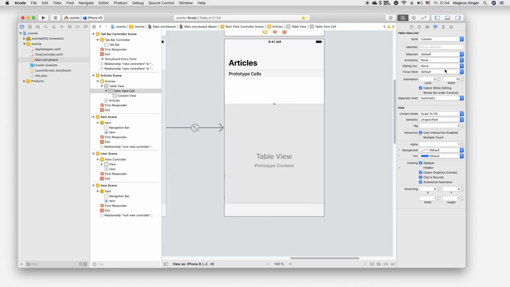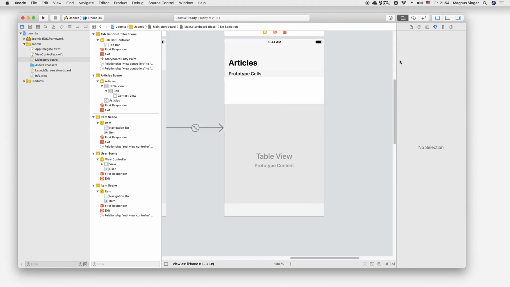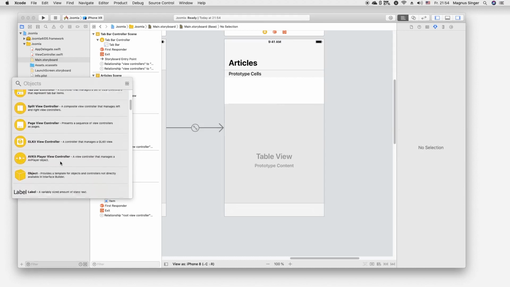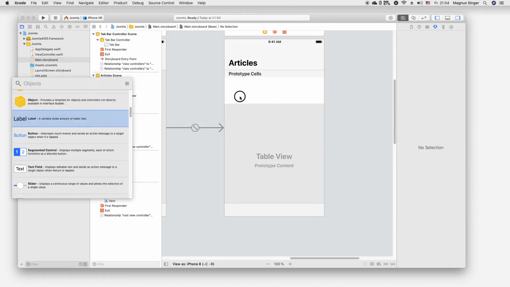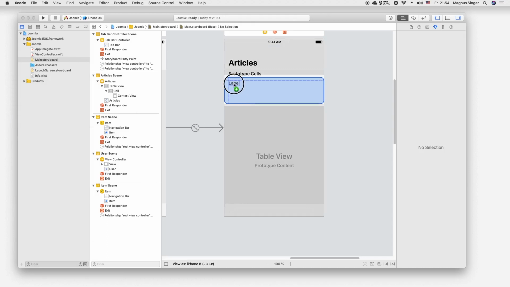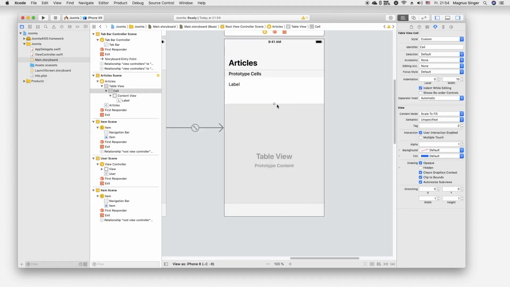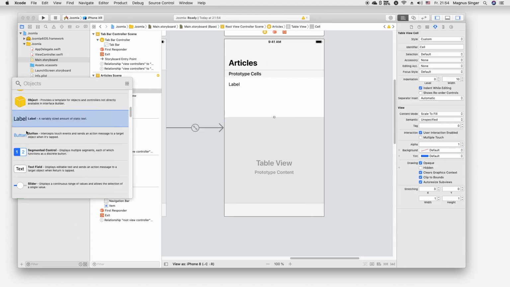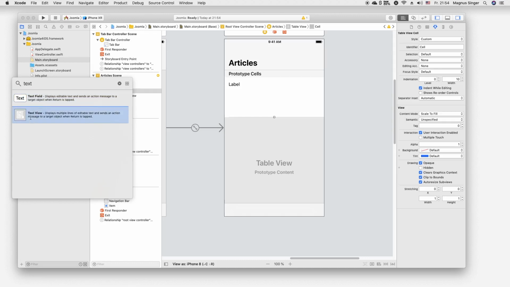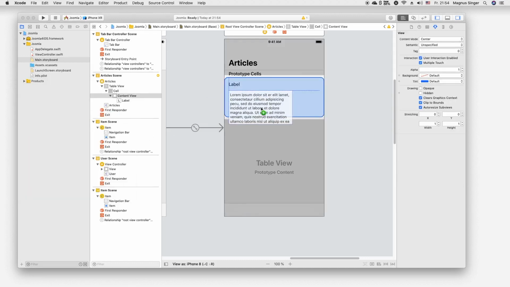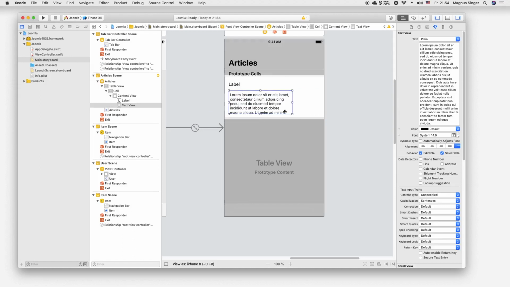I will be setting the identifier to cell, and creating a very basic cell with just a label in it. So, well, I think 30 will be great. Just make the cell a bit bigger. So, and a text view. So in the text view will be the content, and in the label there will be our title of the article.